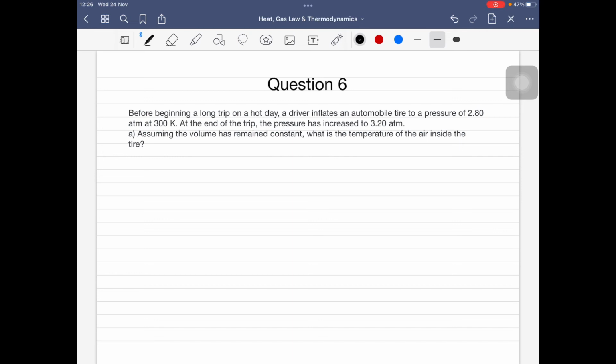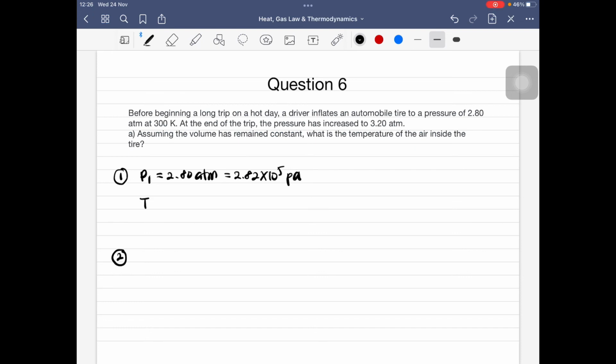Okey, baik. Untuk soalan nombor 6, kalau kita baca secara keseluruhan, kita juga akan dapati bahawa berlakunya perubahan. So there is a change. So which mean kita akan ada dua situation. Okay, situation yang pertama dan juga situation yang kedua lah. So untuk situation yang pertama di sini disebut dia punya pressure P1 is equal to 2.80 atm, ataupun dalam kita punya Pascal it will be 2.82 times 10 to the power of 5 Pascal.